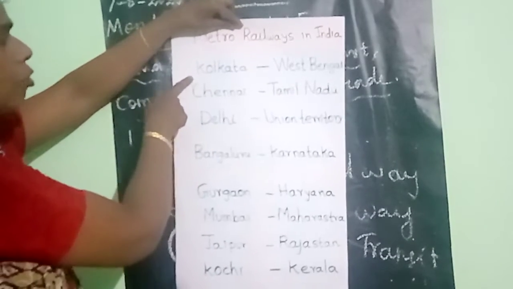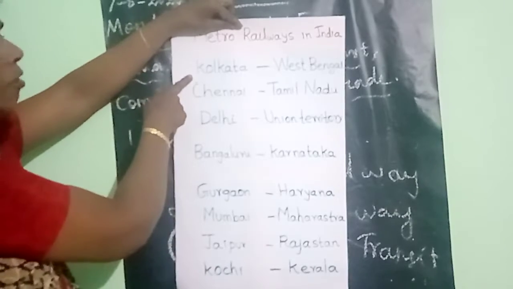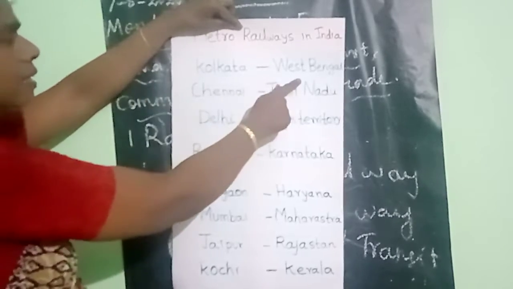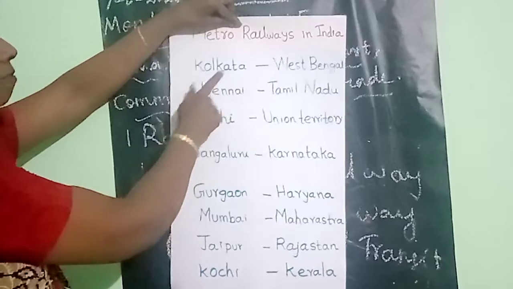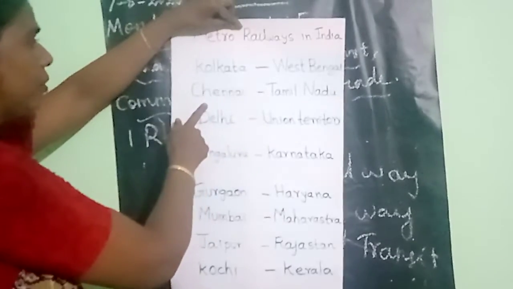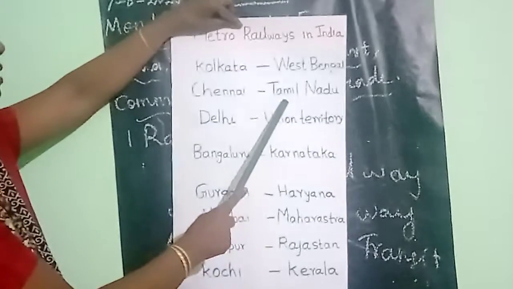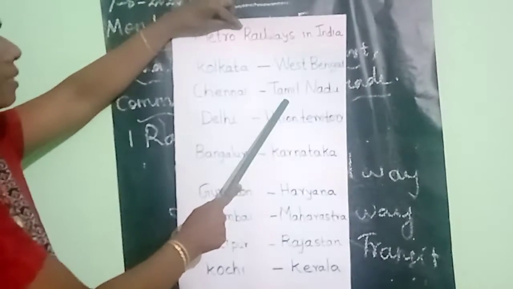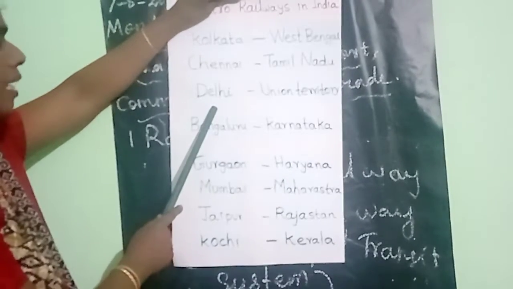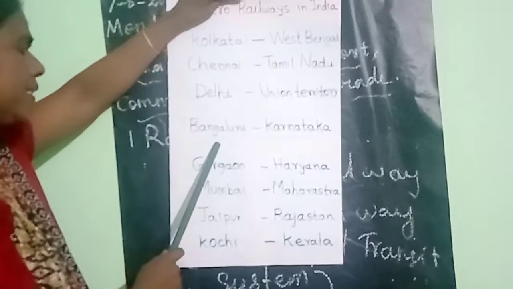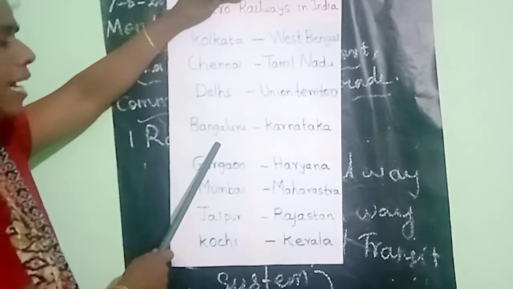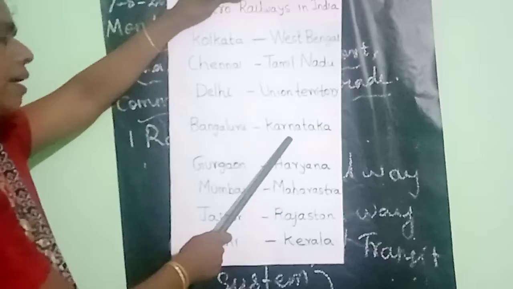The first one is Kolkata. Kolkata is in West Bengal. Then the second one is Chennai. Chennai is in Tamil Nadu. Third one is Delhi, which is a union territory. Then the next one is Bangalore. Bangalore is in Karnataka.